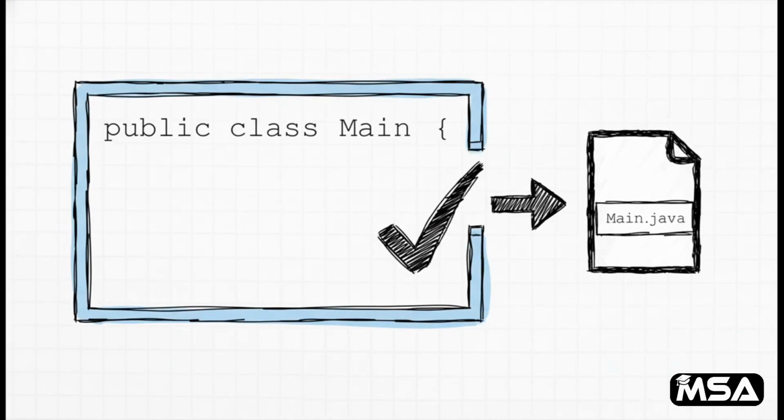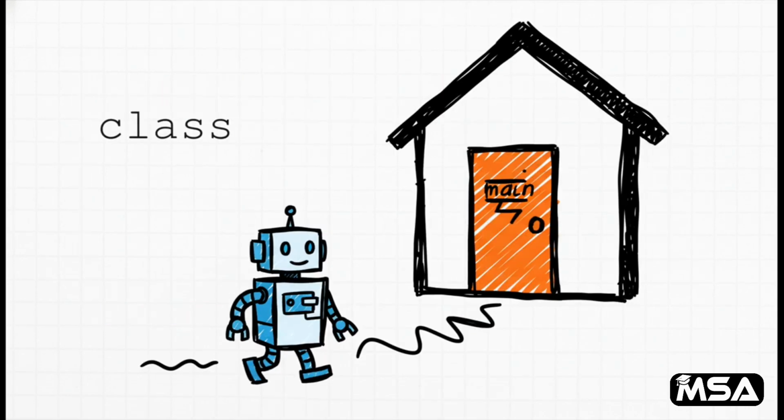First up, everything in Java has to live inside a class. You can think of a class as the main container or the blueprint for our program. And there is one golden rule you have to remember. The name of the class, in this case, Main, has to match the name of the file exactly. So our file would be called Main.java. Okay, so if the class is the house, then this next part, the main method, is the front door. It is the one and only entry point. When we tell our program to run, the JVM goes looking for this exact line of code to get started. It's non-negotiable. Every Java program needs one.